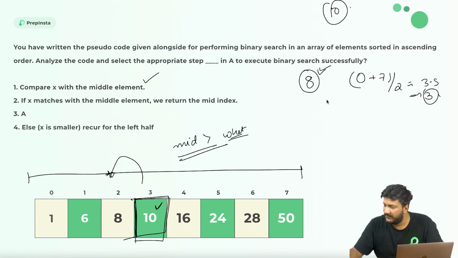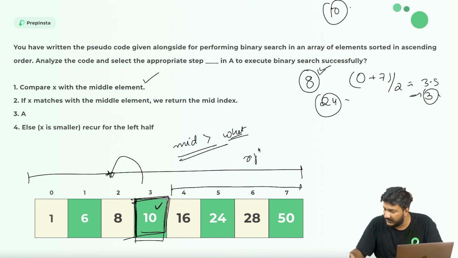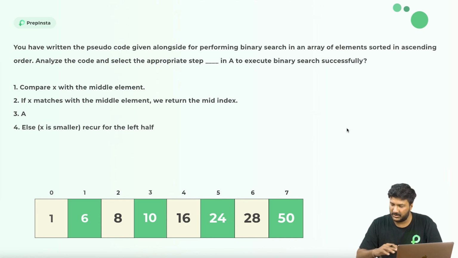But let's say we were looking for 24. In that case, we will go ahead and look at the right part of it. Why? Because the mid element is smaller than whatever we are looking for. So, which is why, let's have a look at the algorithm.